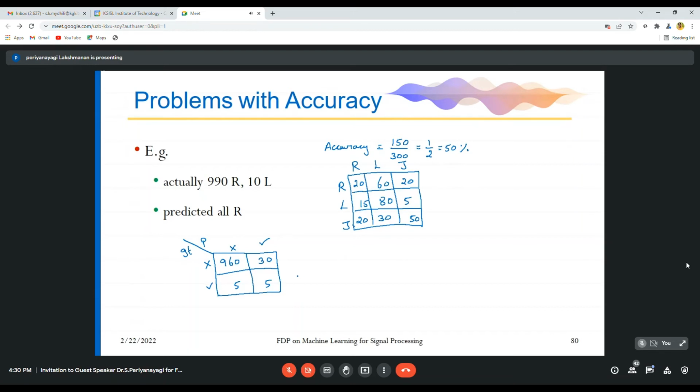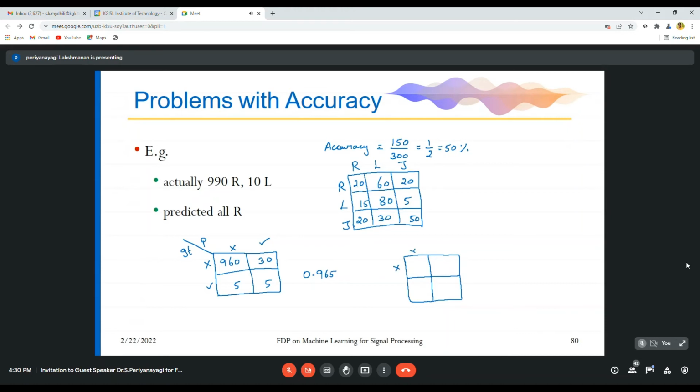So this Nitish classifier will have an accuracy of 0.965. You take Sam's classifier, I told whatever the input, he will always say they are healthy, healthy, healthy.